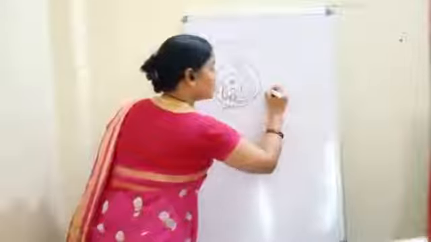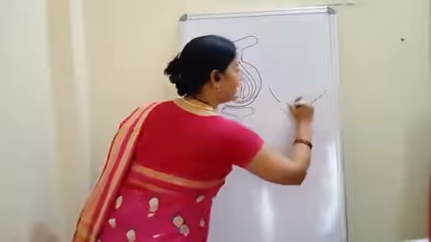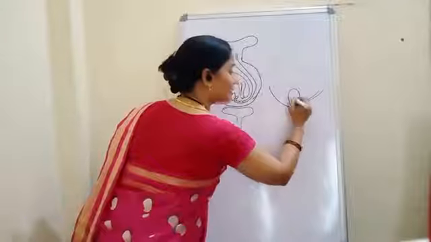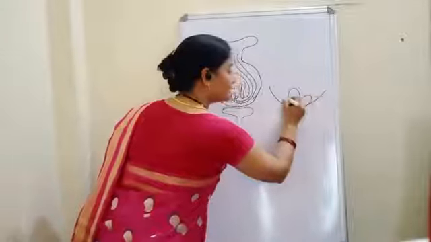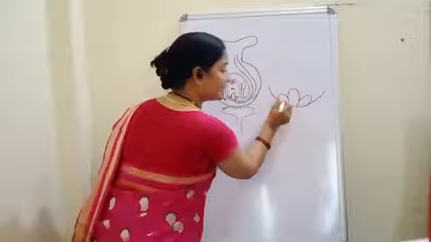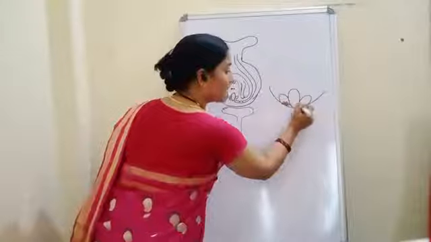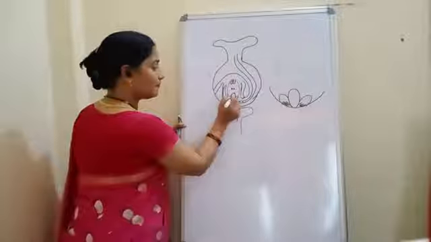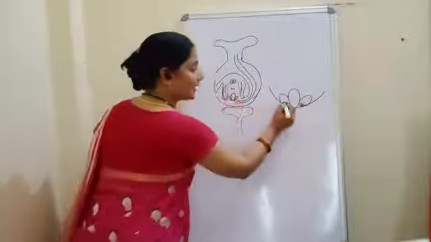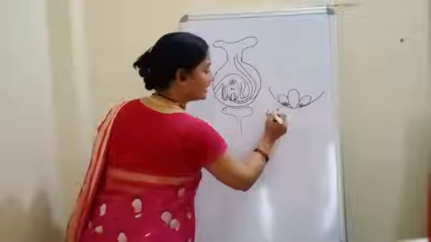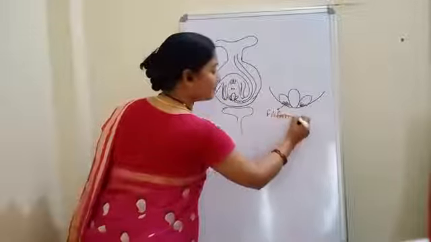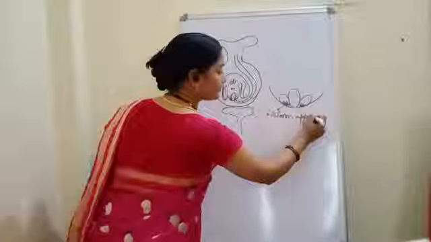And if I draw the structure of the ovule here, suppose this is our egg cell and this is the synergid, then synergid consists of finger-like projection called as filiform apparatus.